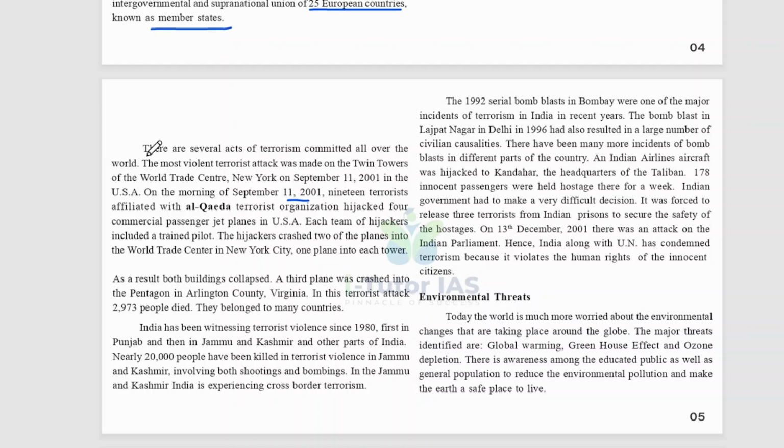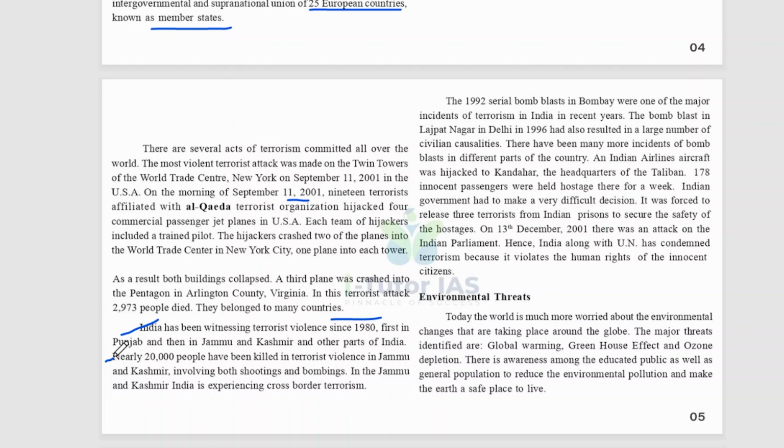In this terrorist attack in 2009, 73 people died, and they belonged to many countries. India has also witnessed terrorist violence since 1980, first in Punjab, then in Jammu and Kashmir and other parts of India. Nearly 20,000 people have been killed in terrorist violence in Jammu and Kashmir, involving both shootings and bombings. Jammu and Kashmir, India, has experienced cross-border terrorism, and it recently happened again, as all of you know.